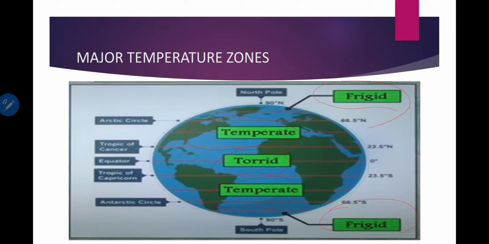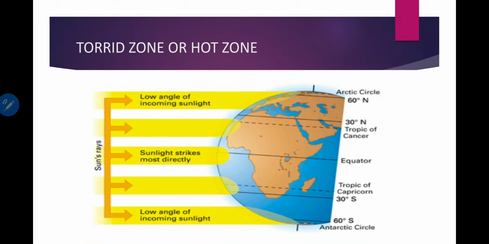First of all, we will learn about torrid zone. If you notice this figure, just see this equator line. Yes, this equator line receives direct sun rays most directly. So definitely this area will be very hot and humid. Yes. So this area is called torrid zone.